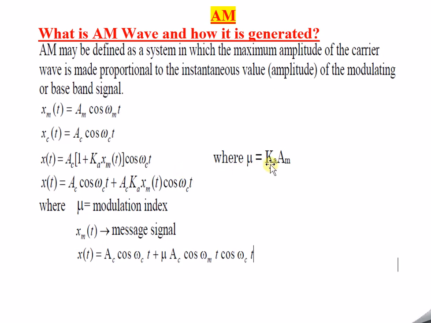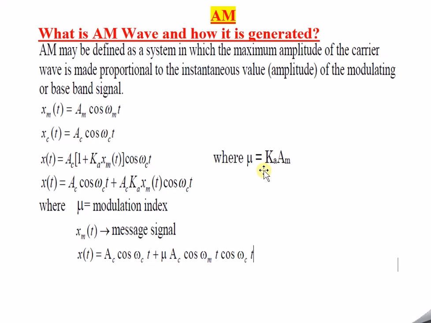Just substitute mu, which is nothing but the modulation index. I'll define the modulation index later, once we discuss the power efficiency of the AM wave. For the time being, just understand that mu is the modulation index.